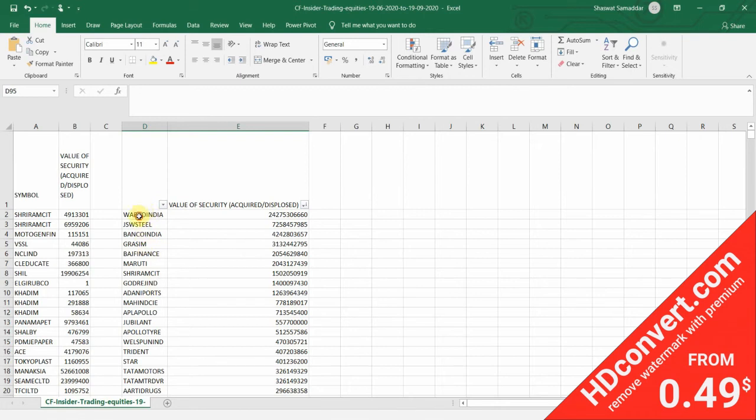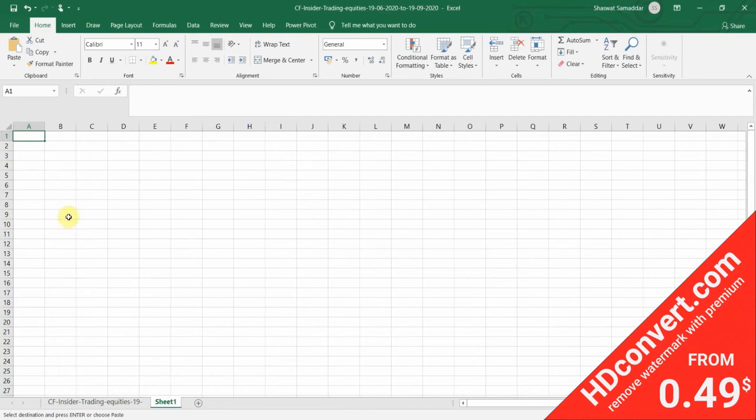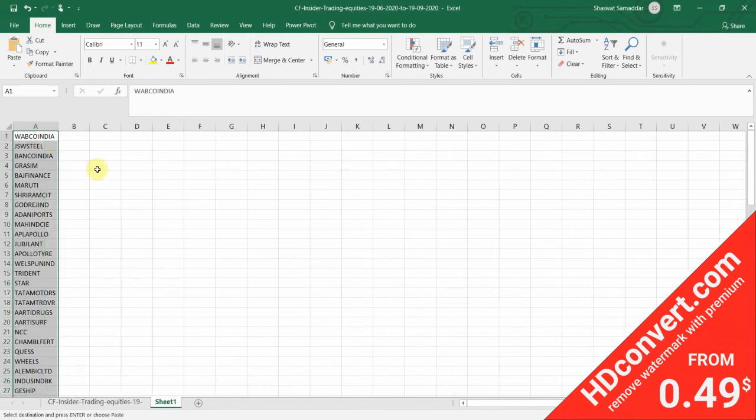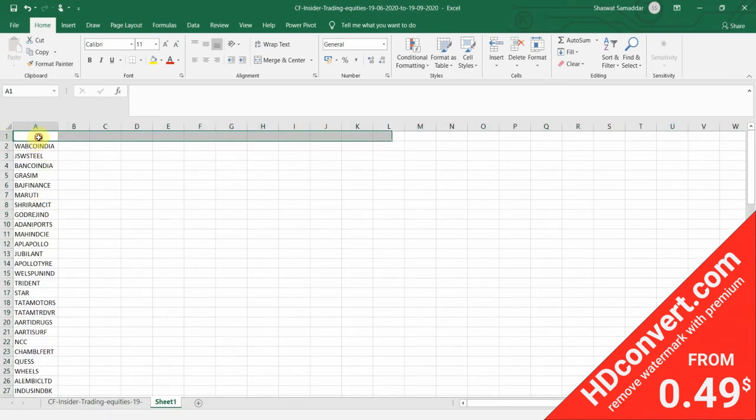Let's just copy down these symbols and create a new spreadsheet where we'll do our final analysis. Let me just add one row here. So what next do we have to do?